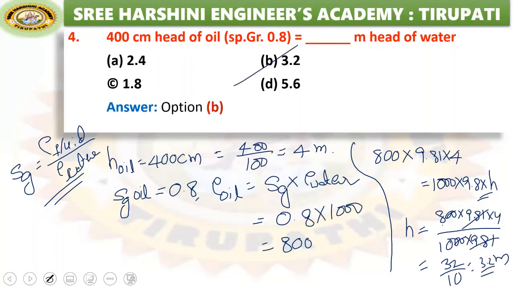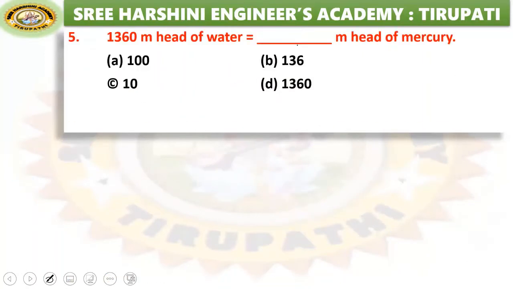See the next question. 1360 meter head of water equals dash meter head of mercury. Same problem. We need to equate the pressures due to water and mercury. Okay, then see here.